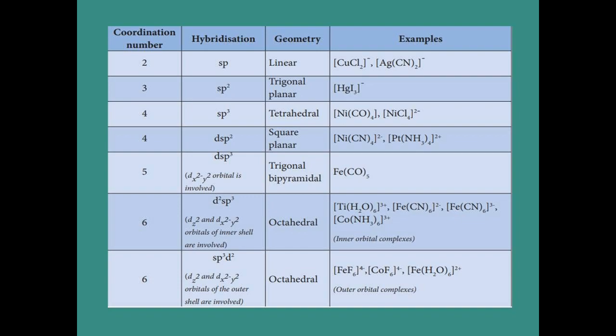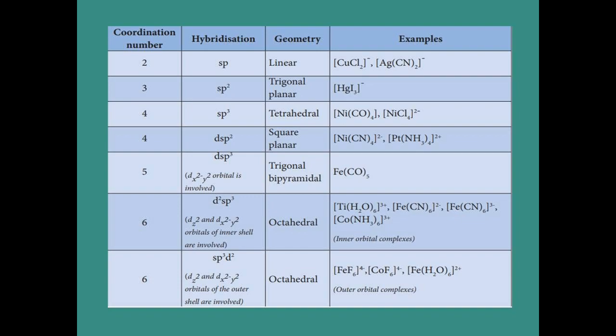The second example, triiodidomercurate, it is a mercury complex. Here the coordination number is 3 because around the mercury we have 3 iodine. After the steps, we find out that the hybridization is sp2, so the geometry is trigonal planar.